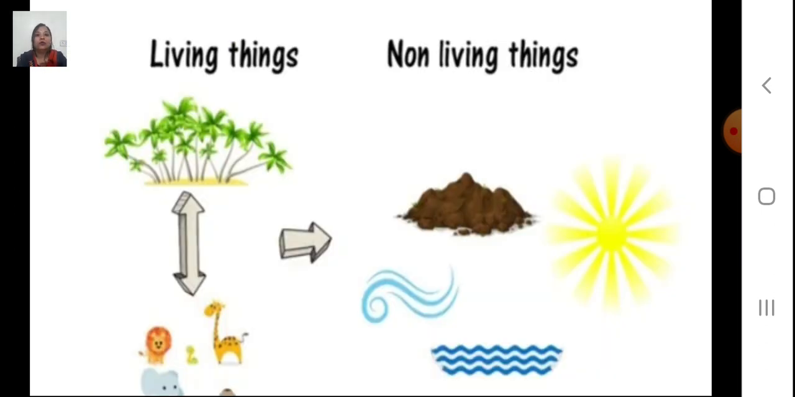Now there are two things found in the environment, that are living things and non-living things, which are also known as biotic and abiotic things. Living things means biotic factors of the environment and non-living things are the abiotic factors of the environment. Living things include plants and animals, and non-living things comprise soil, water, air, sunlight.